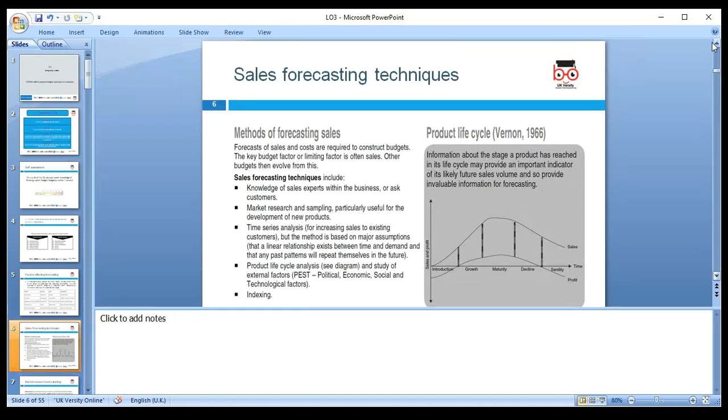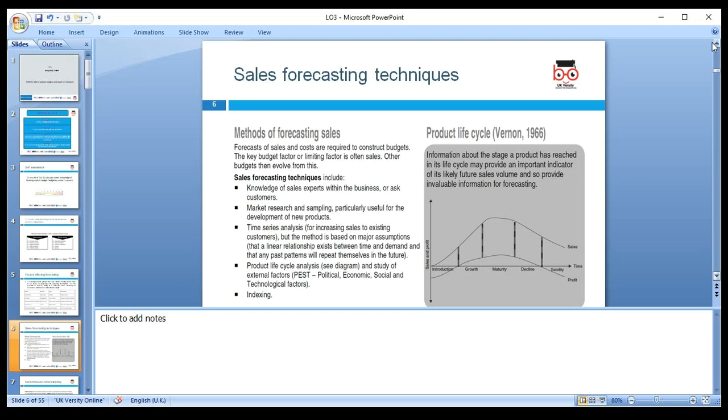Okay. Next, when we look at the forecast, it can be a sales forecast technique. The methods of forecasting sales and costs are required to construct a budget. The key budget factor or limiting factor is often sales. Other budgets are involved, but the sales forecast is the first thing. Then you can make the budgets for material usage, material purchase, labor, and cash flows. All of these we can make based on the sales forecast.